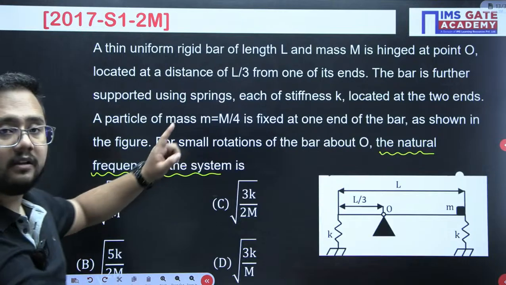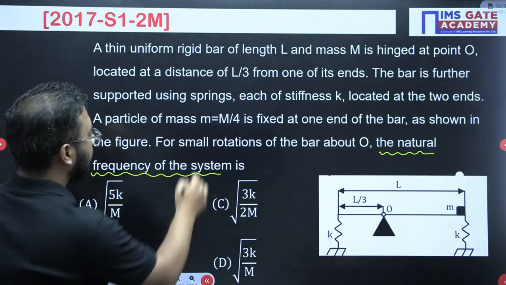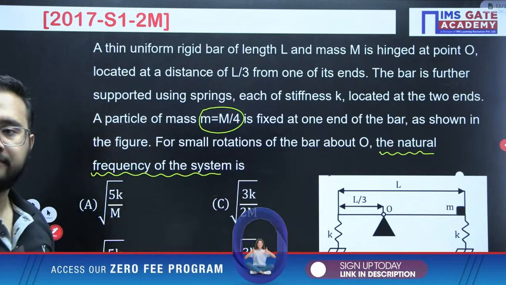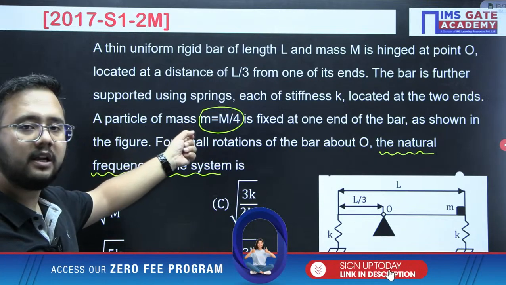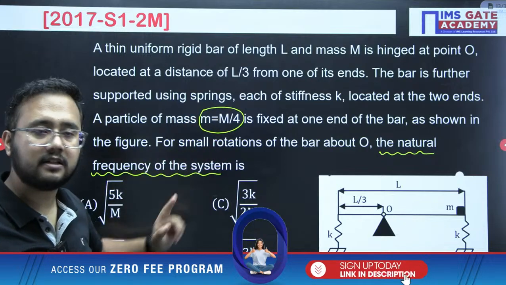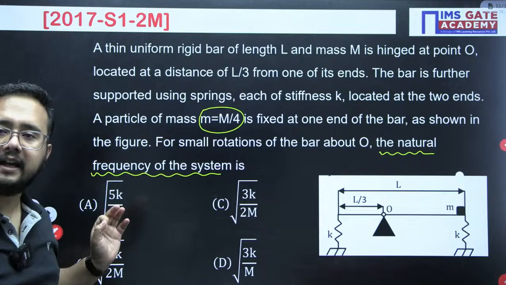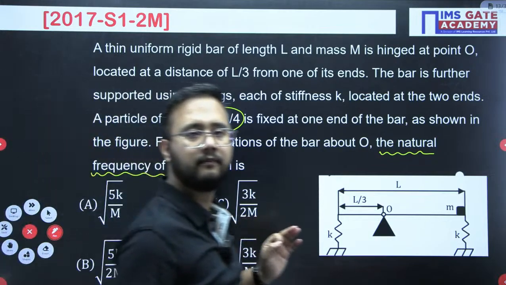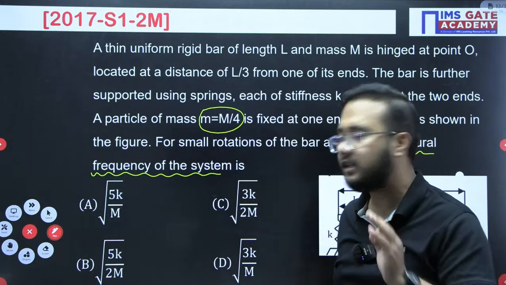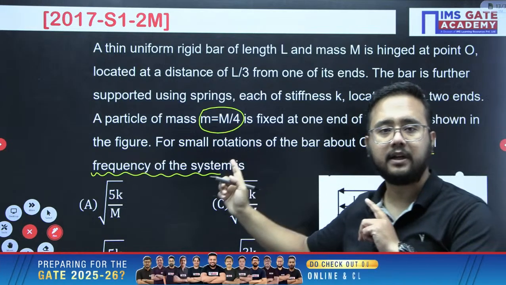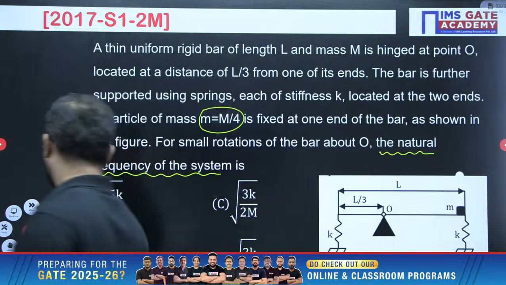They have given a relation also, please understand: small m equals capital M by 4. And in the options, only capital M they have mentioned. So I need to replace small m with capital M. That point we need to ensure.